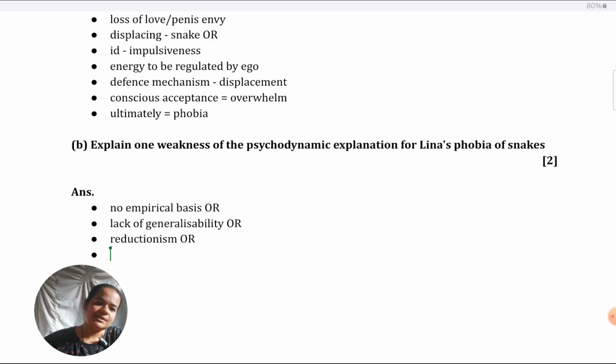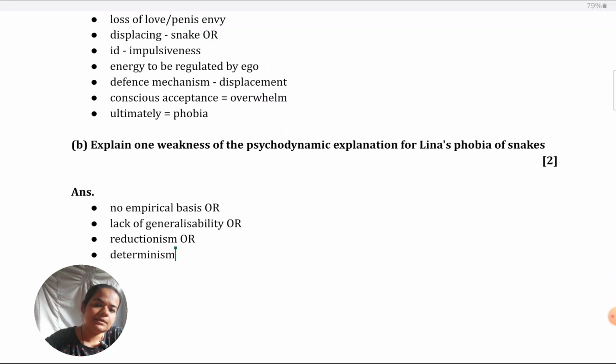You could also talk about psychic determinism or determinism. It is a deterministic explanation. It assumes that people have no control over their phobias. In Lena's case, the assumption is that she's bound to be phobic of snakes because she might have experienced some childhood conflicts, like we have outlined in the previous answer.